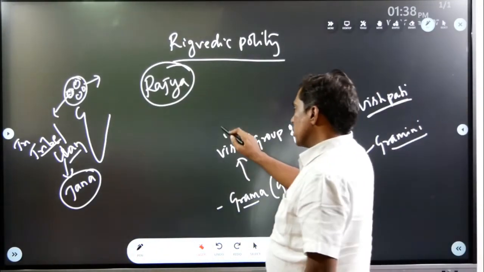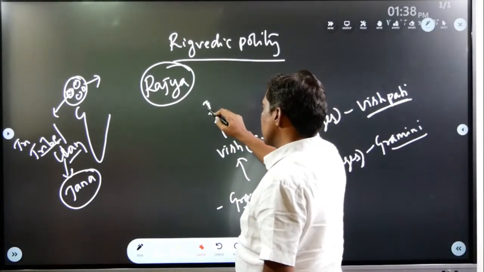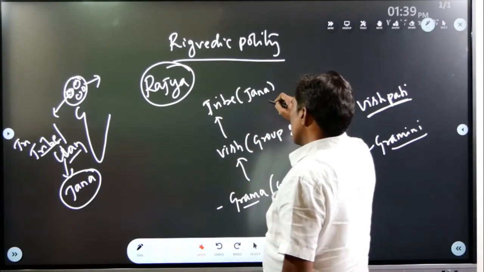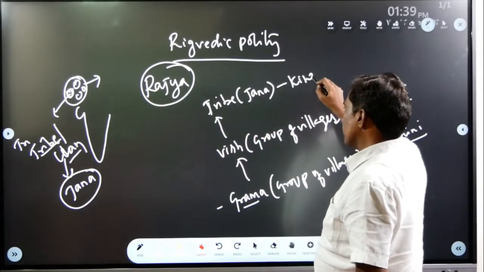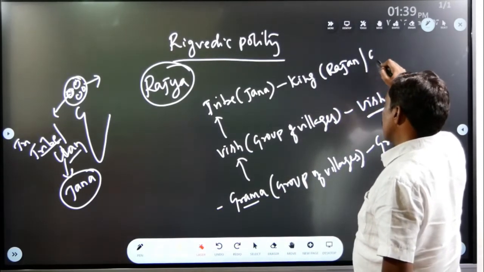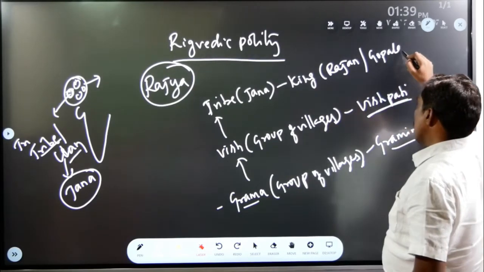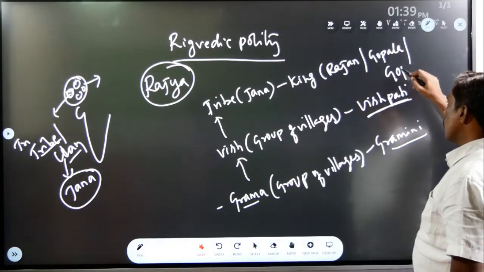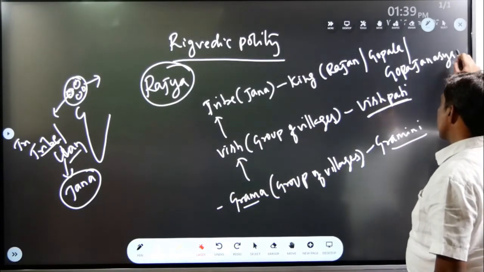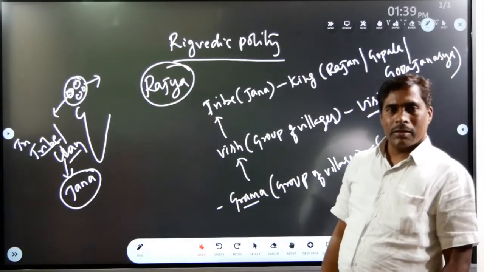And above Vish we have Jana, that is a tribe. The king was the head of the Jana. He was called Rajan, also Gopala, and also Gopajanasya or Gopati Janasya.